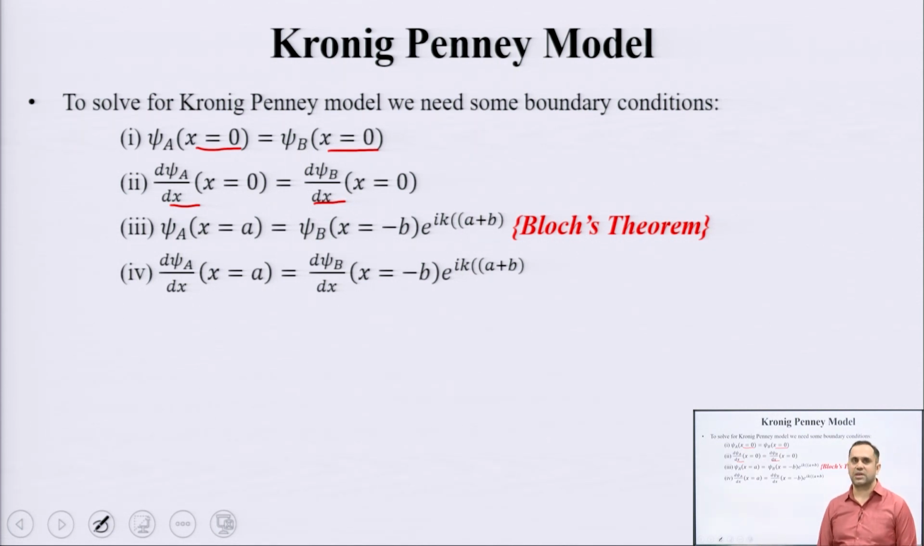The third boundary condition is that in region number 1, if you are measuring the wave function at any value x equal to a, the wave function in region number 2 at x equal to minus b is related by an exponential term. This is known as Bloch's theorem and is useful for analyzing periodic patterns or periodic functions. And the fourth boundary condition is basically coming from the third condition only. We simply see the differentials are also equal at x equal to a and x equal to minus b, and they are related by an exponential term.